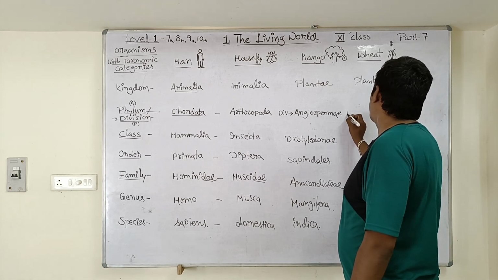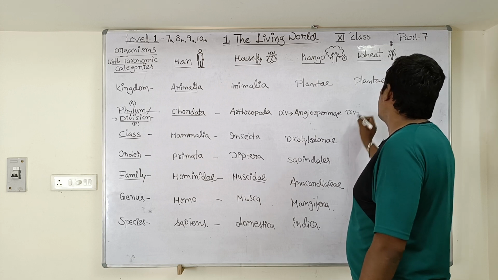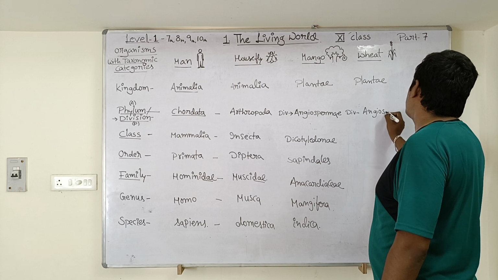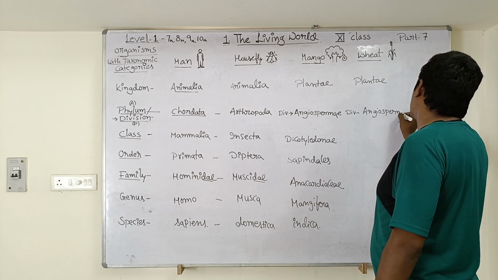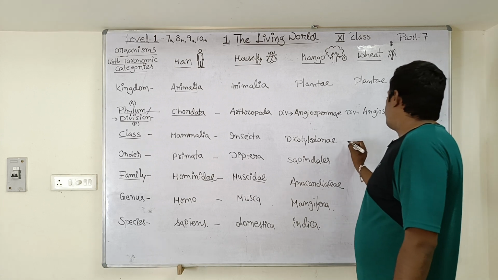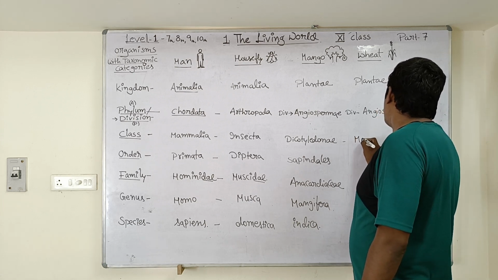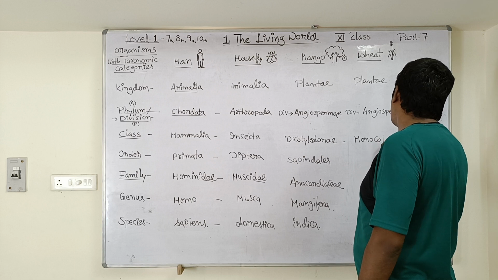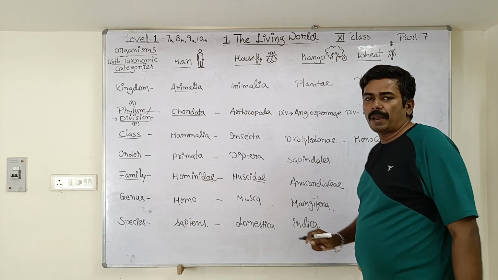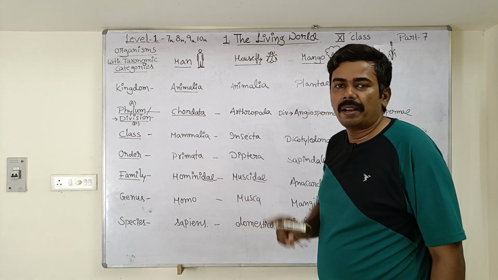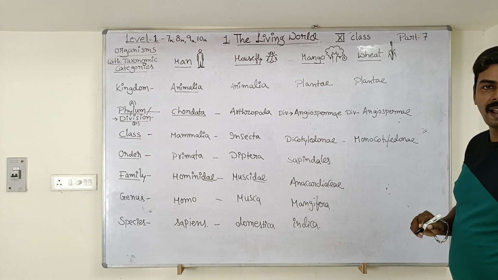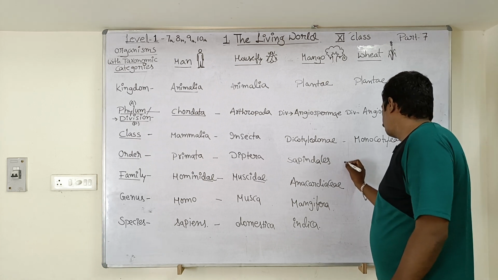Next, division. Wheat plant belongs to which division? Angiospermae, because the seed is enclosed inside a structure called fruit. Class: the wheat plant belongs to class Monocotyledonae. Why Monocotyledonae? Because in the wheat plant there will be only one cotyledon inside the seed. That's why class Monocotyledonae.